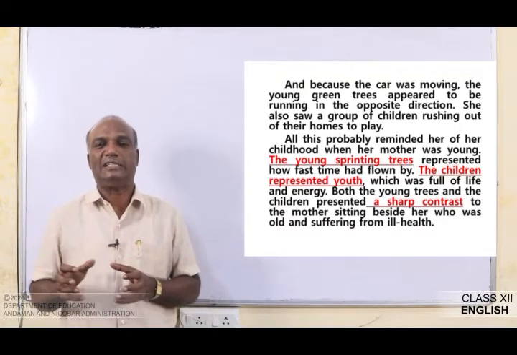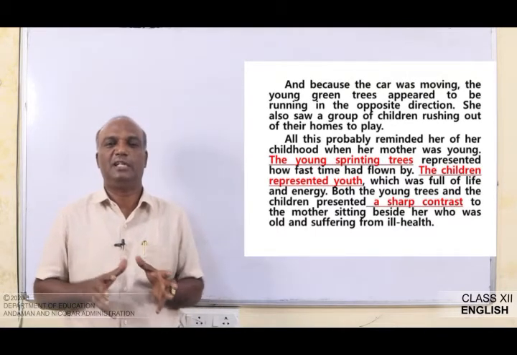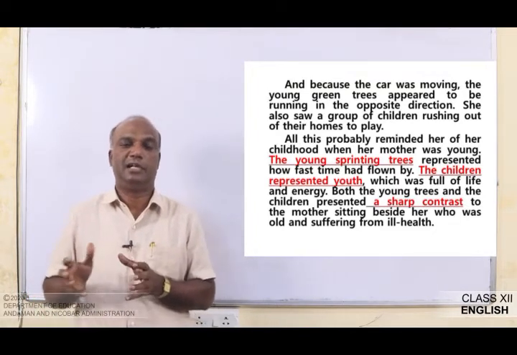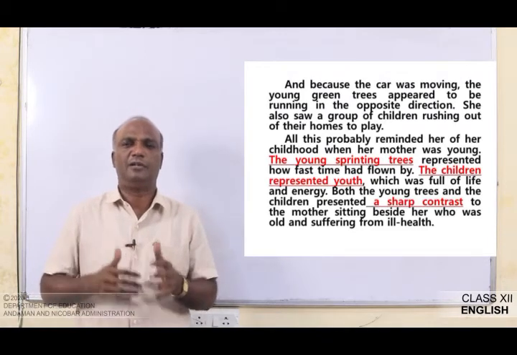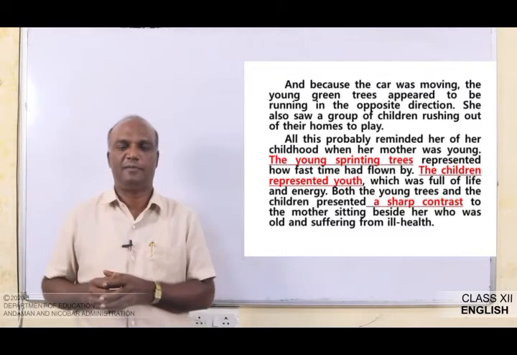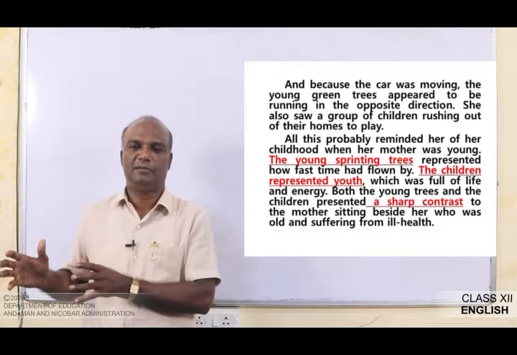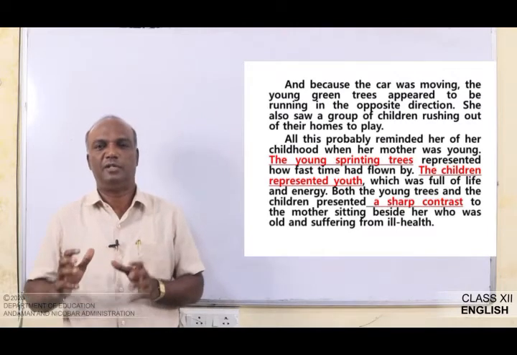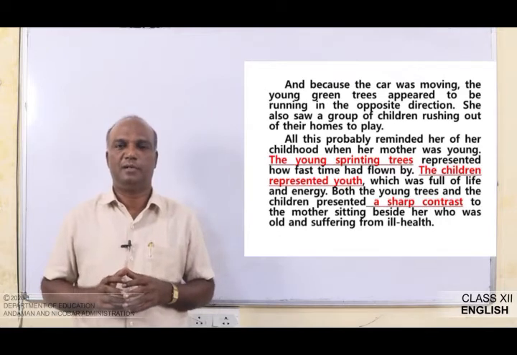So both young trees and the children presented a sharp contrast to the mother sitting beside her, who was old and suffering from ill health. See the opposite of this, a sharp contrast, totally opposite to the things which she looks at. Simply we can say, when she looks at the mother, what thought comes in her mind, and when she looks outside the car, what thought comes in her mind.